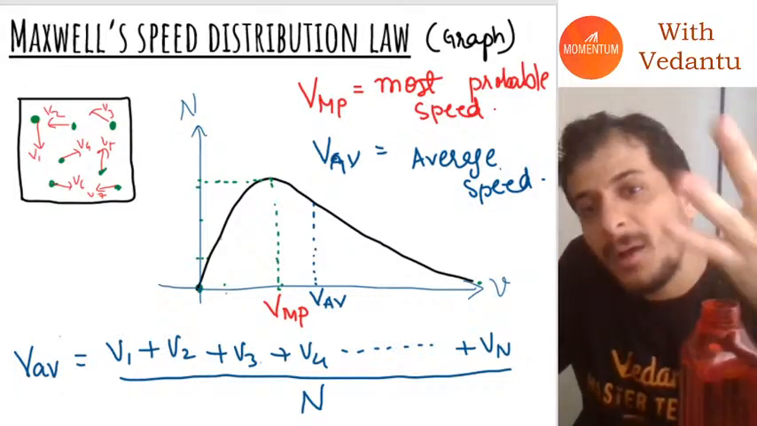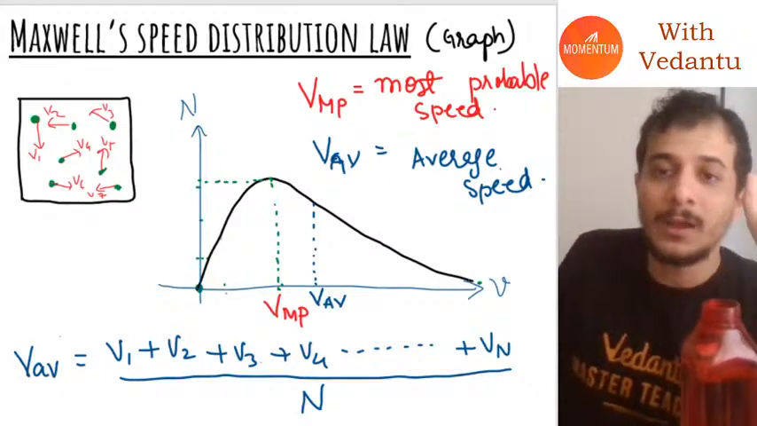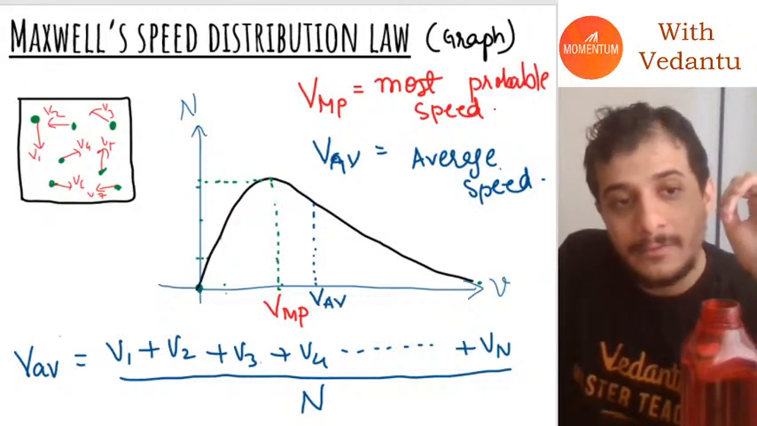Finally, after this, Maxwell still had to calculate one more quantity, and this statistical quantity has a very different name.